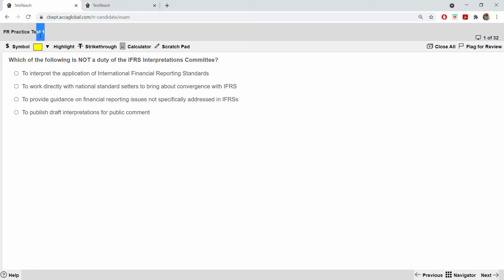So previously I have done F1 to F6. Yesterday I did taxation and today I'll be doing financial reporting. There will be three parts to this. Part 1 is where I'll be discussing section A, section B will be in part 2, and section C, which is the major part where many students struggle, is in part 3.